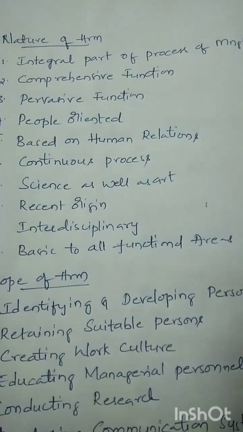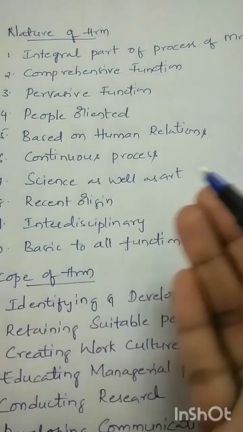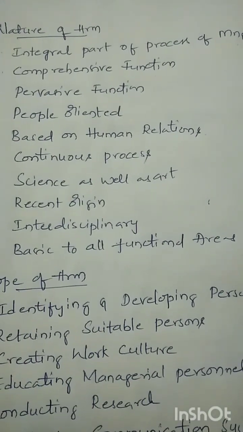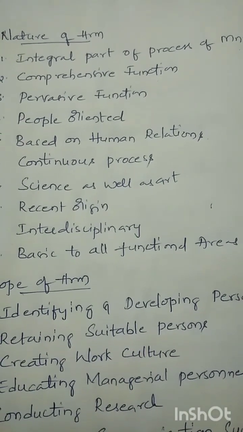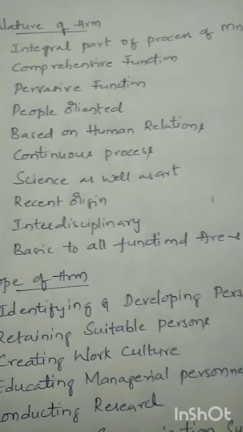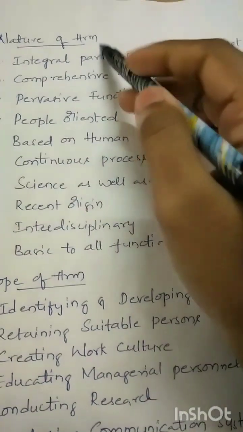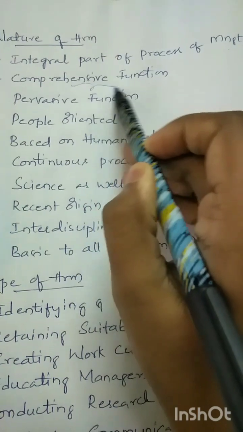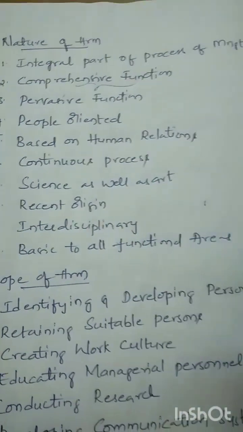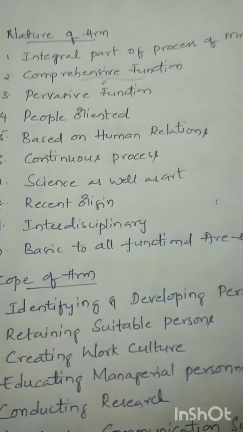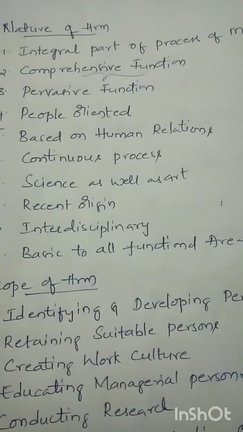People may be present at the supervisory level, or at the officer level or the manager level. On the officers, supervisors, workers, managers, we are going to apply this function, because they are also human beings. That's why human resource management is a comprehensive function. Comprehensive function means we will apply this human resource management tool on all the levels of people in the organization. So that is the meaning.